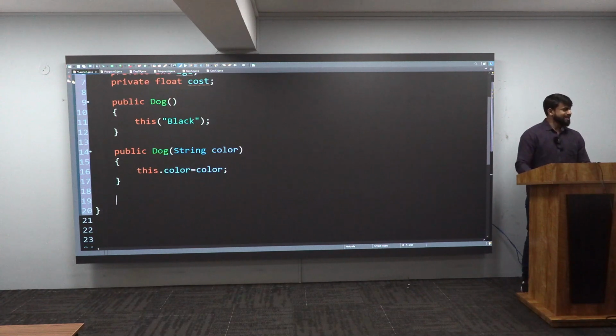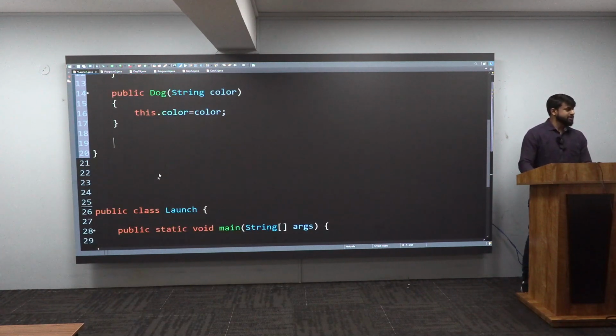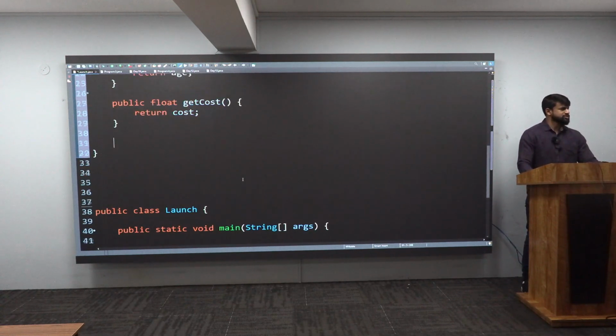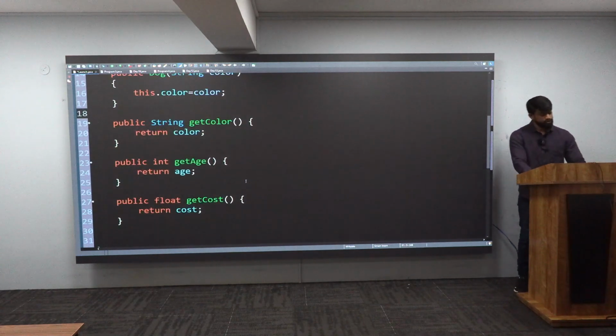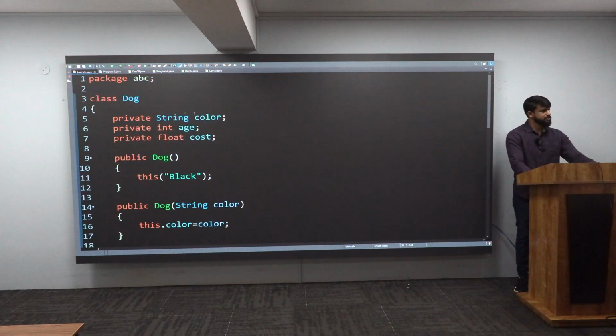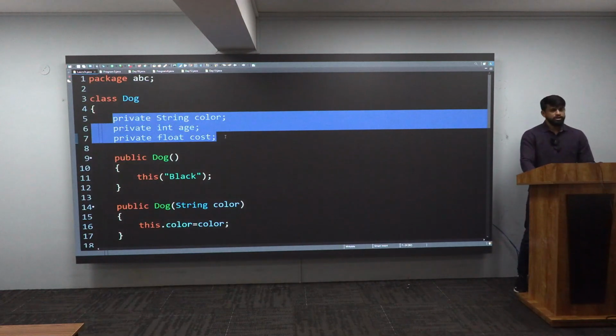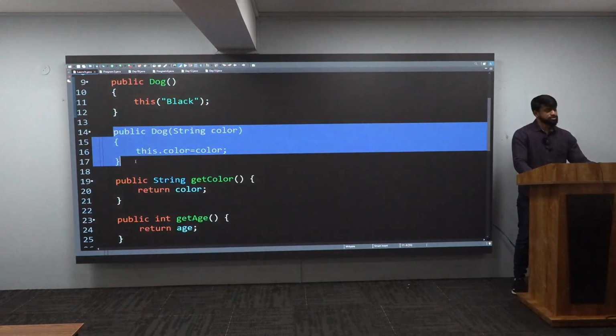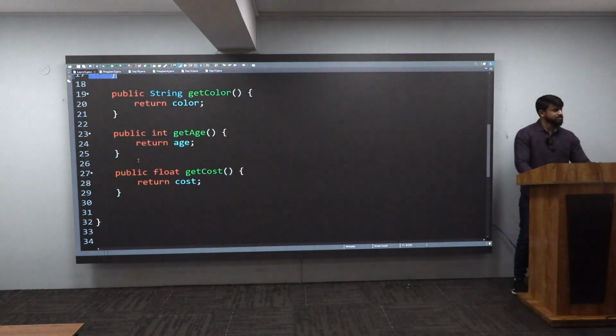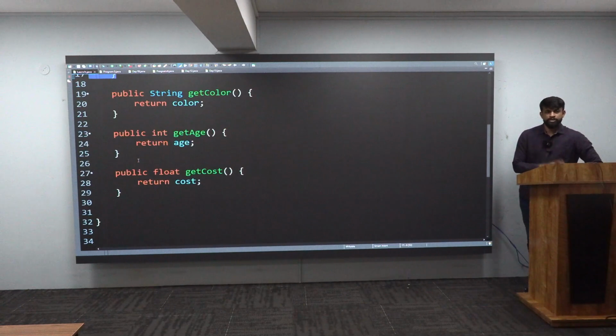Now, I will give my getters here. And these getters, let me generate from Eclipse, and you know how I will do it. You should go to the source, you should generate getters and setters. There's one option known as select getters, and I will just tell generate. And you can notice there all of the getters you have generated. If you notice my program, you have 3 variables, that is color, age, and cost. And all of them you have given what? Private. I'll come here, you have given 1 constructor, you have given another constructor also. Awesome, I have given 3 getters. This is my program. Very good.